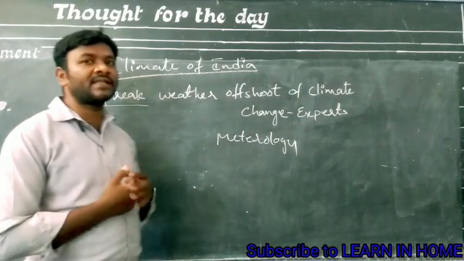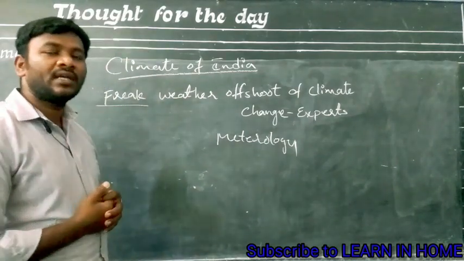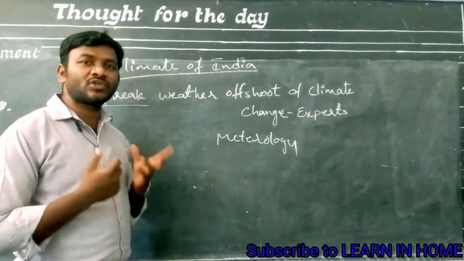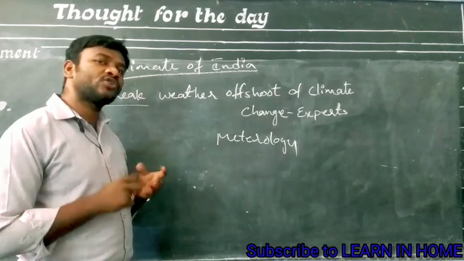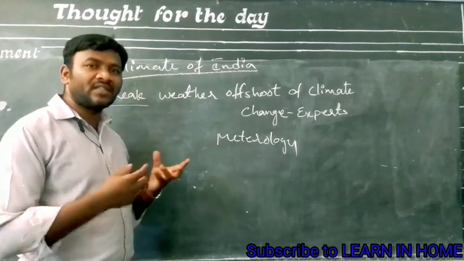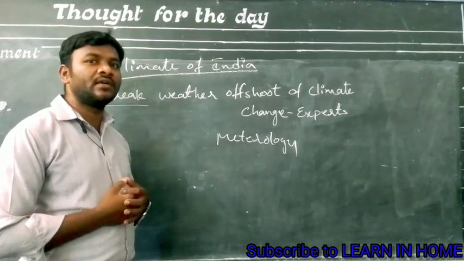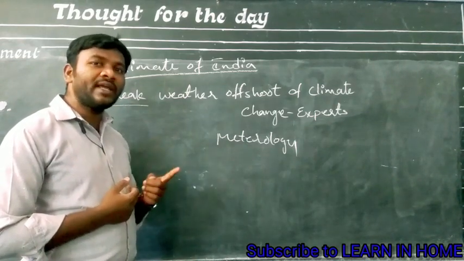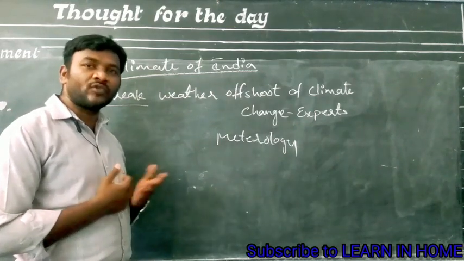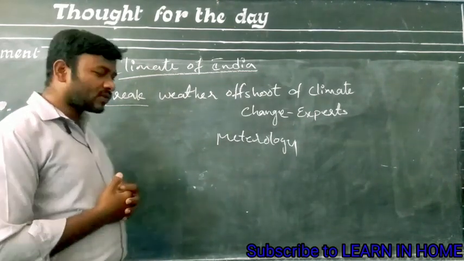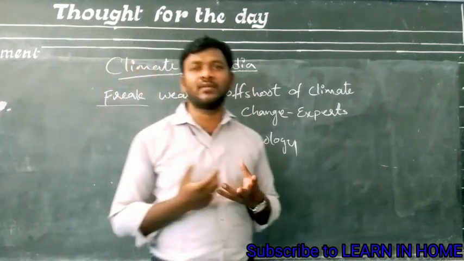They have given another example in this article: Ongole district in Andhra Pradesh received 340 millimeters of rainfall in one day. Actually, the whole state of Andhra Pradesh receives 1000 or 1200 millimeters of rainfall in a year. But in one day, 341 millimeters of rainfall was received by Ongole district. It was very heavy rainfall. Because of such heavy rainfall, agricultural crops were completely destroyed there.